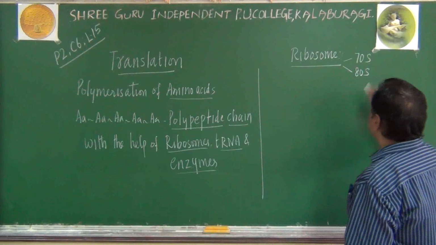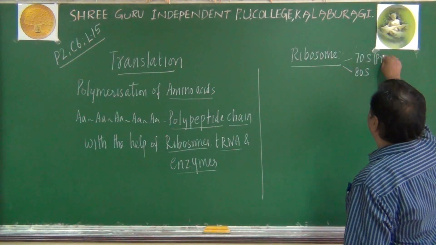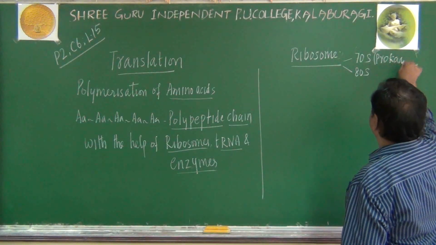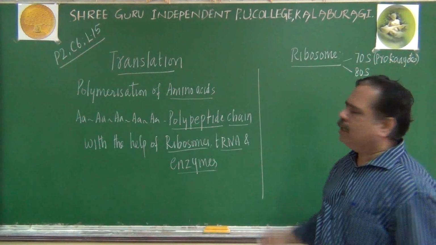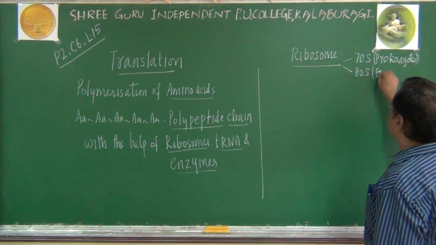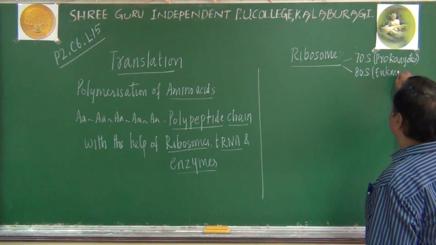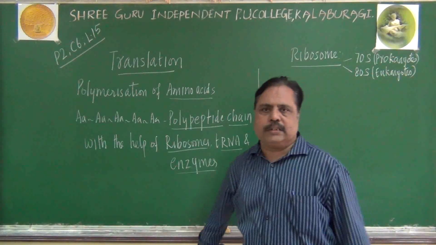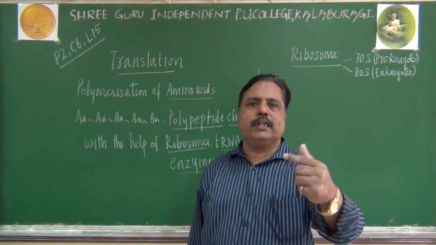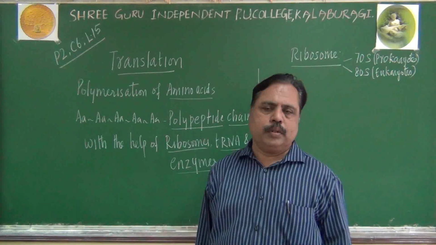Some of the ribosomes belong to 70S, some belong to 80S. 70S ribosomes are found in prokaryotic cells. Remember this point. Eukaryotes contain 80S ribosomes. Prokaryotes contain 70S ribosomes.